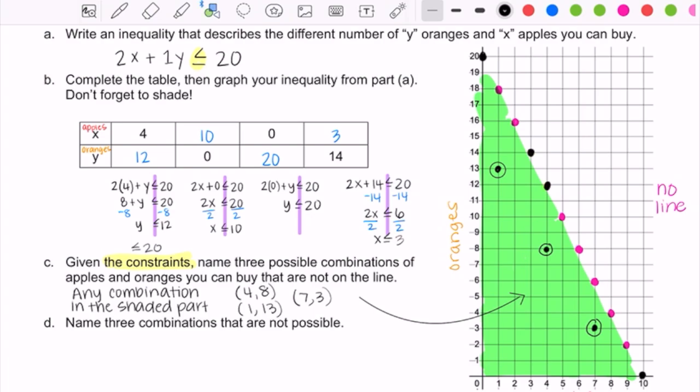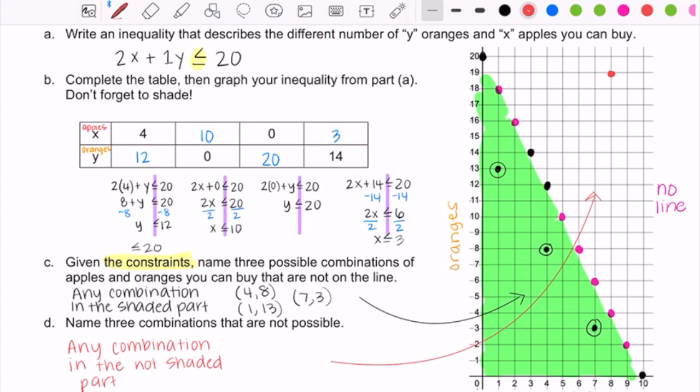The last question on today's note says to name 3 combinations that are not possible. So these are no possibilities. These are possibilities that would result in them spending too much money. And so the easiest way to understand this question is just to pick 3 points that are over here that are in the not shaded part. So any combination in the not shaded part of the graph. And so it can literally be anything. You can pick silly answers too.